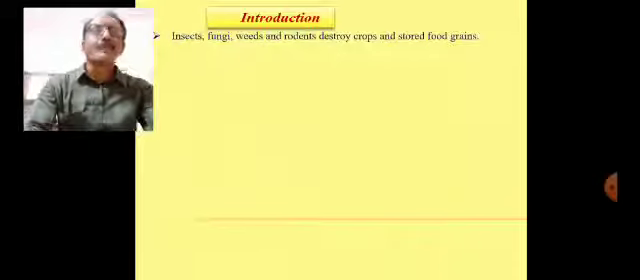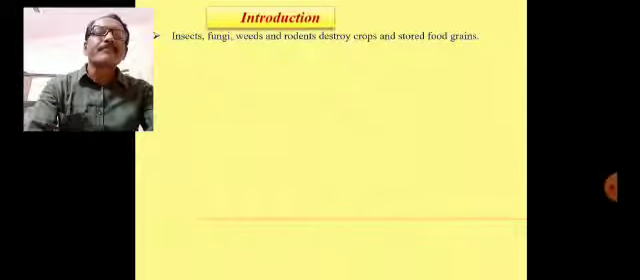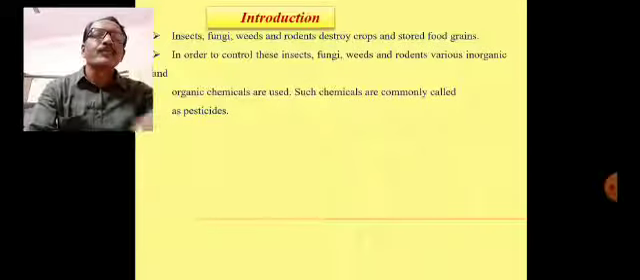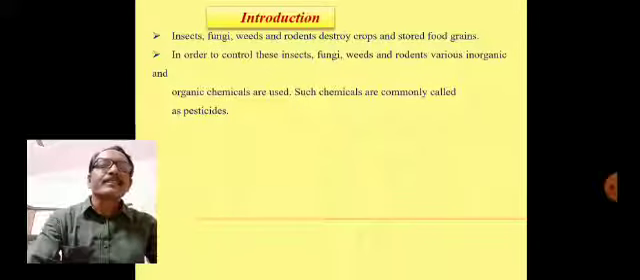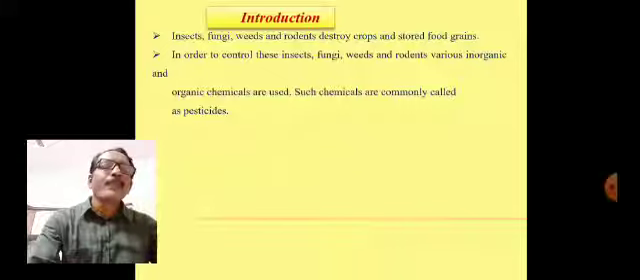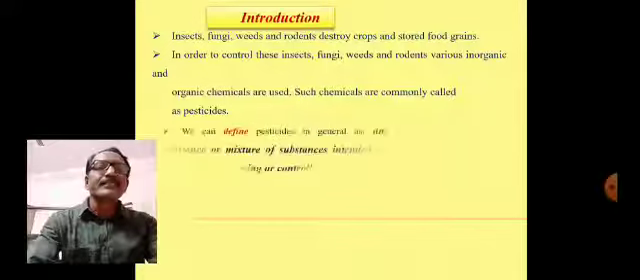The insects, fungi, weeds and rodents destroy crops and stored food grains. In order to control these pests, various inorganic and organic chemicals are used. Such chemicals are commonly called pesticides.